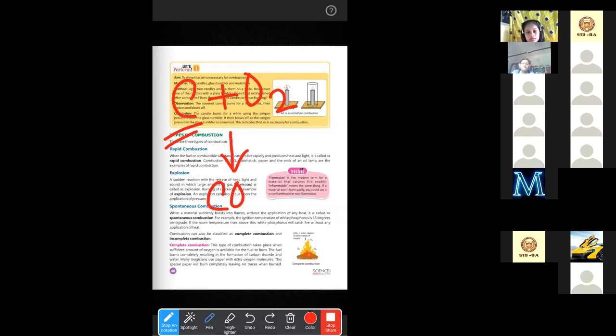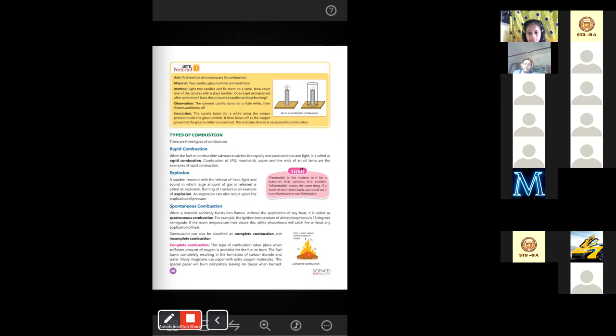Okay, is it clear to you all? Yes, ma'am. Complete burning gives carbon dioxide and incomplete burning gives carbon monoxide. Yes, this is just an example. Like this, many different examples are there.